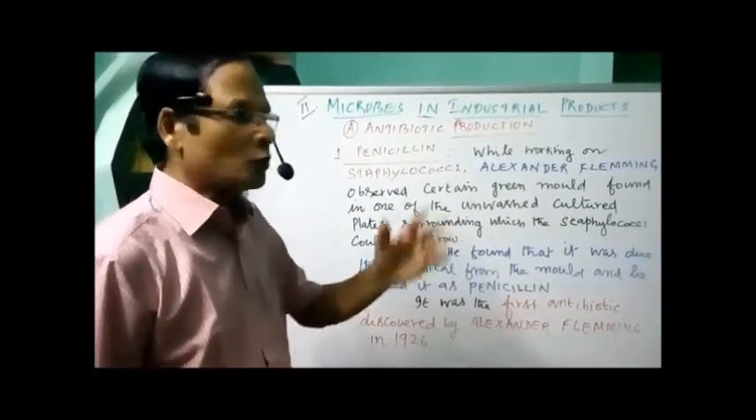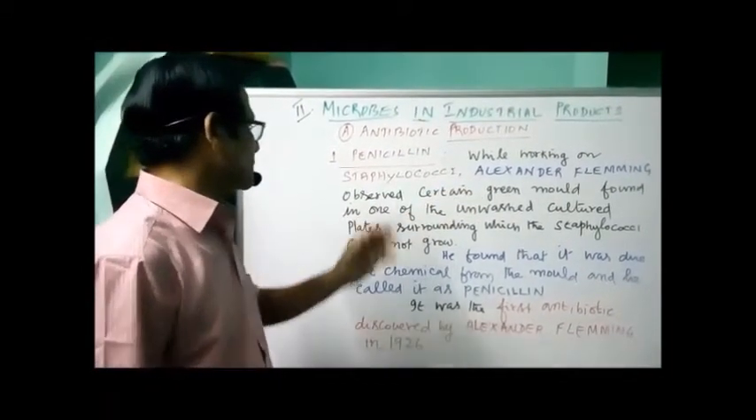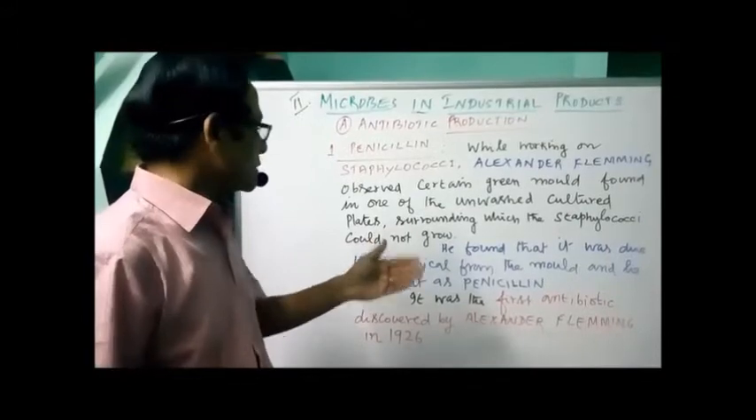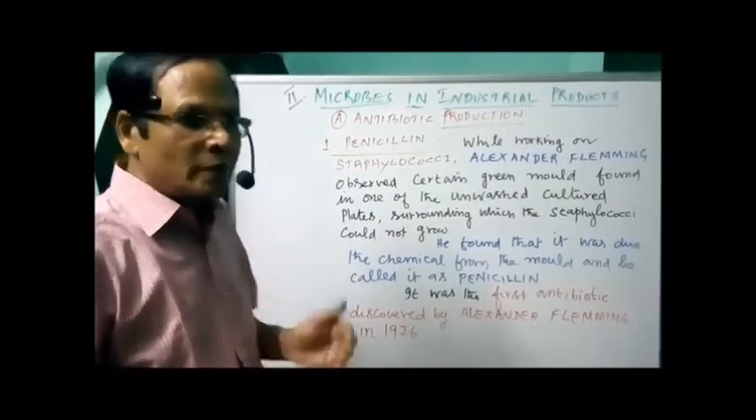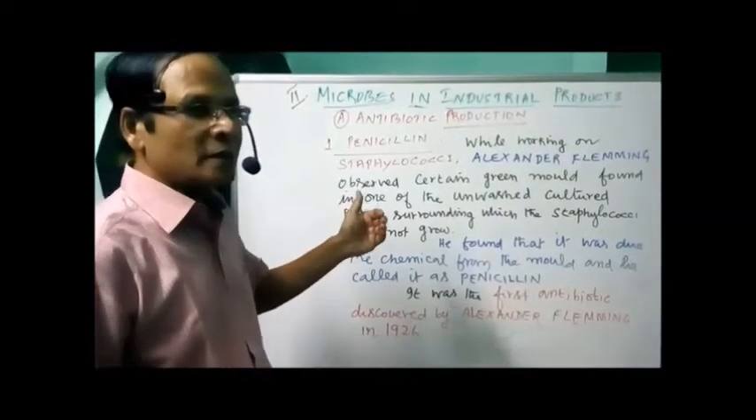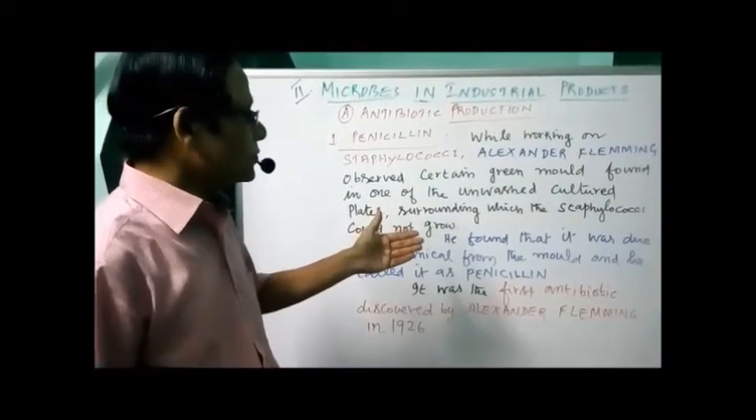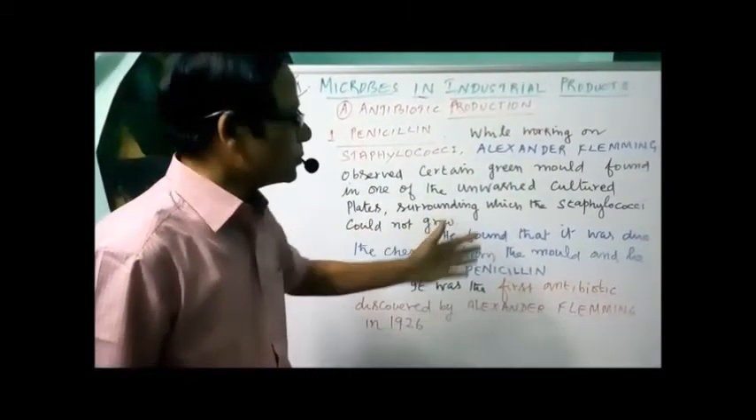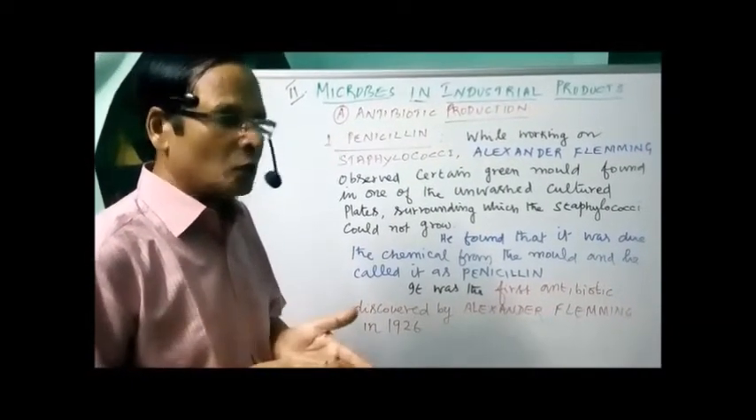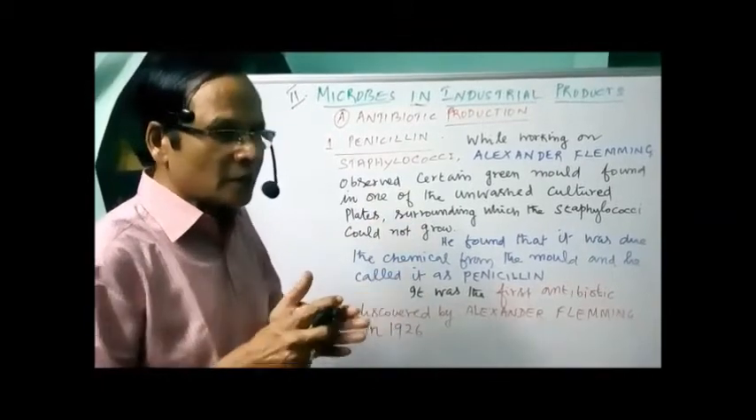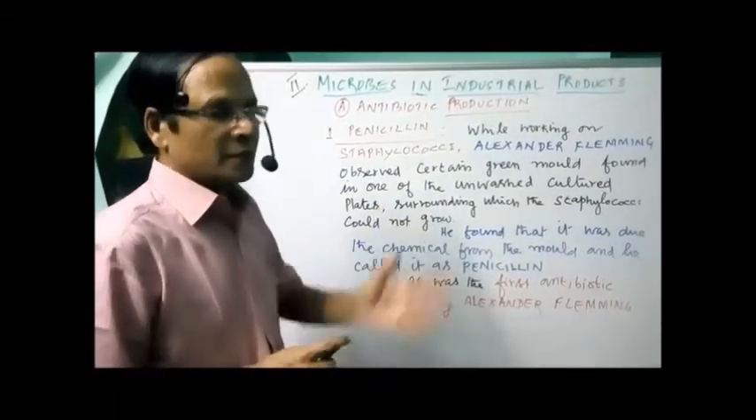Penicillin is produced by green mold, a fungus found in one of the unwashed cultured plates, surrounding which the staphylococci could not grow. The meaning of that is that the chemical killed the microorganism staphylococci. So he found that it was due to a chemical from the green mold. That chemical didn't allow the staphylococci to grow and killed them. And he called that chemical penicillin.